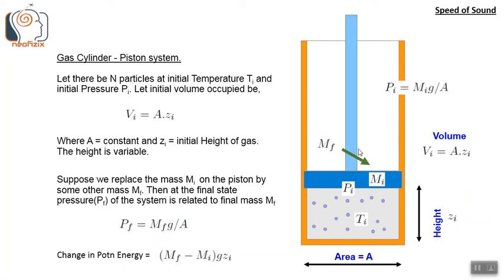Since we have changed the mass on the piston, we have also altered the potential energy of the system. Initially the potential energy of the piston was Mi g Zi. Now, when we replace Mi by Mf, it becomes Mf g Zi. So the change in the potential energy is (Mf minus Mi) g Zi. So this is the externally added energy. This is an external forcing, which basically means we have added this much potential energy into the system. There is no change in heat energy as such, but there is a change in mechanical energy, or the external work term.